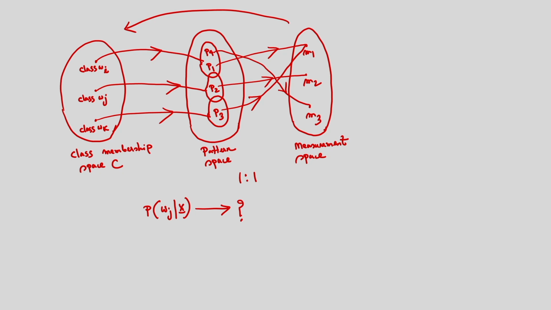In case of the unsupervised classification, we don't know about the class labels. So what is available? Only the feature vector. So we have to group the feature vectors based on some similarity. That is nothing but clustering.